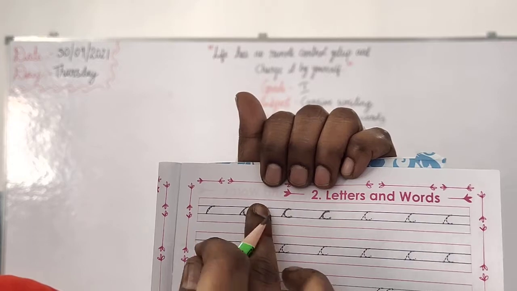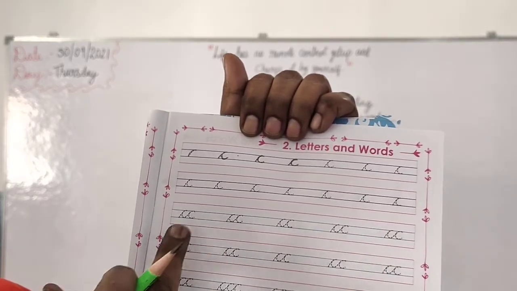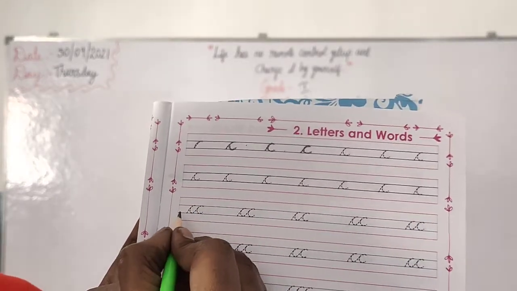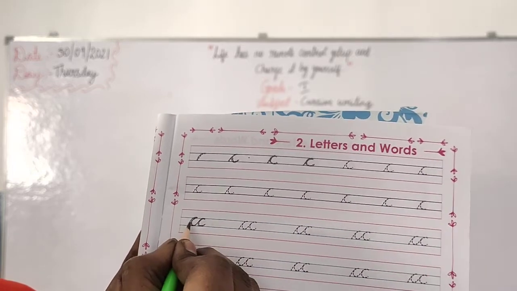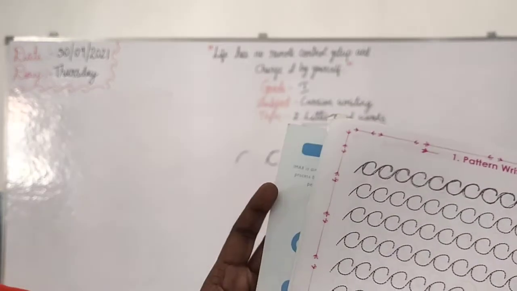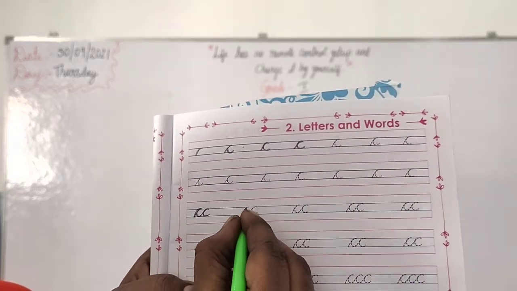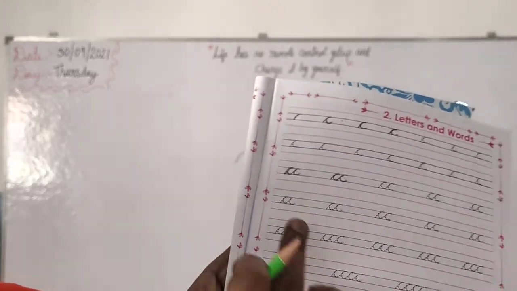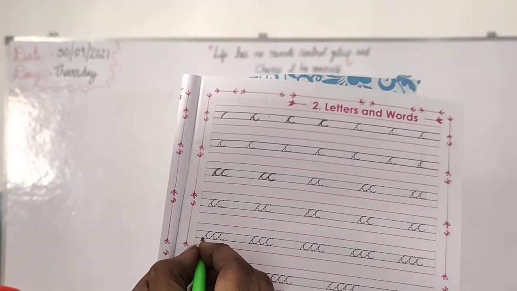You have to trace fully. Here also. Then here also. See, here we have double C, 2 C's. See, joining. How you will join 2 C's like this. I already showed you here in the pattern. Like that only here also. So join this like this. Here also the same thing. Then next we have 3 C's. You can join that also.